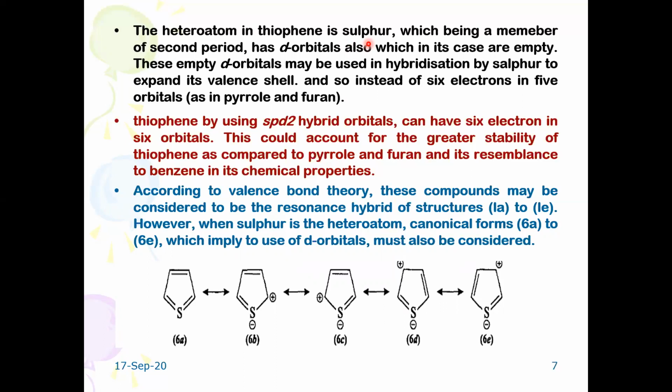That means d orbitals get involved. These d orbitals in the sulfur atom are empty. These empty d orbitals are also used in hybridization to expand its valence shell. So instead of 6 electrons in 5 orbitals, they could make a complete aromatic sextet. Thiophene, by using sp2 hybrid orbitals, can have 6 electrons.